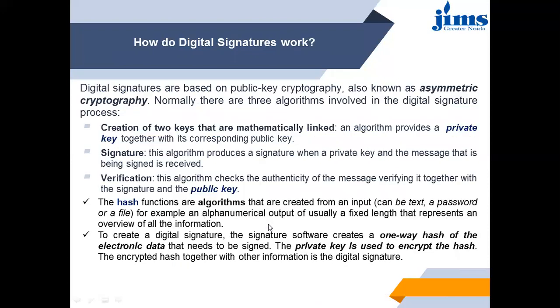Okay, how does a digital signature work? Digital signatures are based on public key cryptography, also known as asymmetric cryptography. Normally, there are three algorithms involved in the digital signature process. First, key generation: creation of two keys that are mathematically linked. An algorithm provides a private key together with its corresponding public key. Second, signature: this algorithm produces a signature where a private key and the message that is being signed are received.